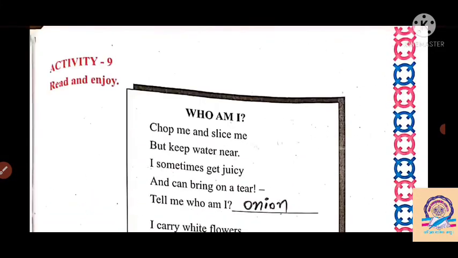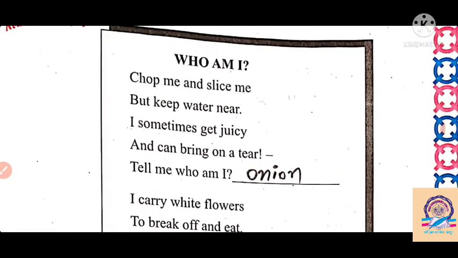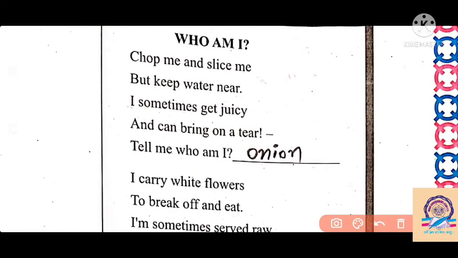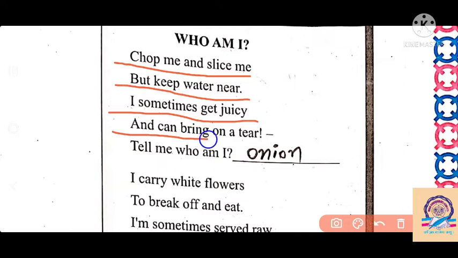Then in activity 9 given here, read and enjoy here. So we have to read it here, we have to identify, like: chop me and slice me, but keep water near, I sometimes get juicy and can bring on a tear. Tell me who am I? That is our answer, onion here.